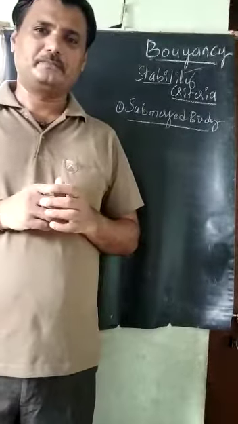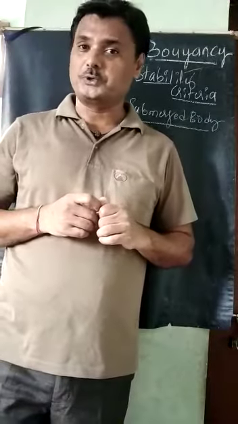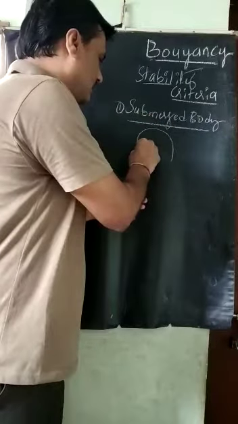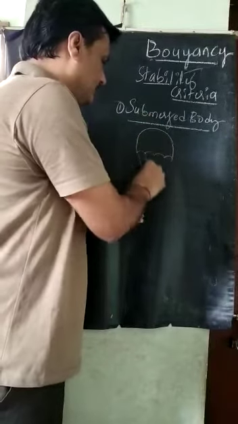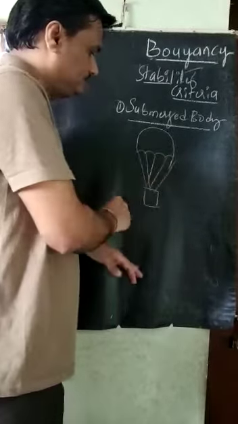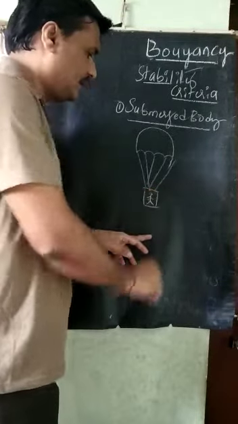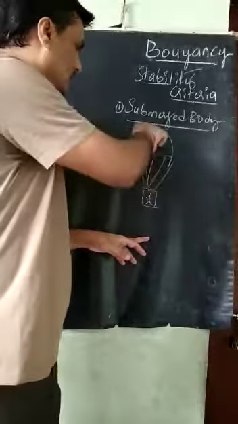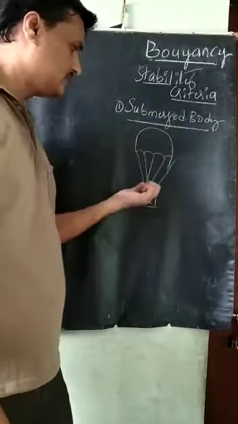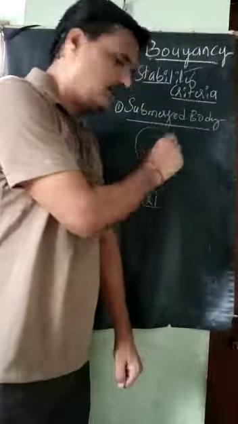What is that? Take the case of a parachute. The parachute is somewhat like this. Here the man will stand or sit. In total, it is a balloon-shaped body that is tied with threads or ropes to this container here.